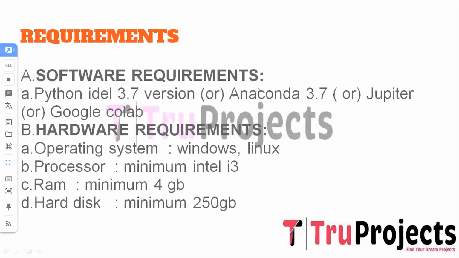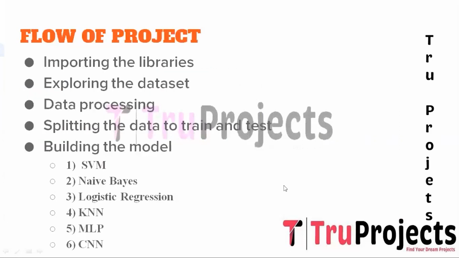These are the basic requirements that are needed to build this project. The software requirement: Python IDLE with version 3.7, or Anaconda with version 3.7, or Jupyter, or Google Colab. Hardware requirements: operating system as Windows or Linux, processor of minimum Intel i3, RAM of minimum 4 GB, hard disk of minimum 250 GB. And this is the flow of the project.